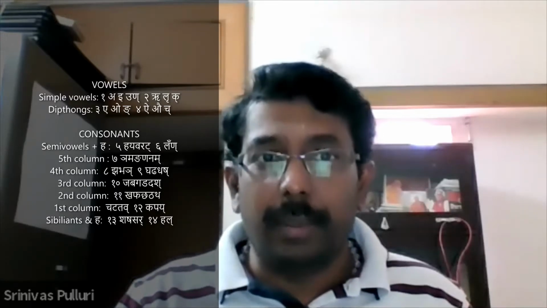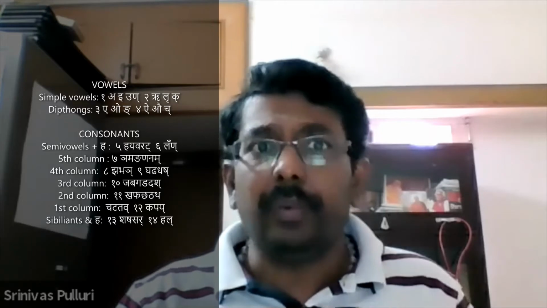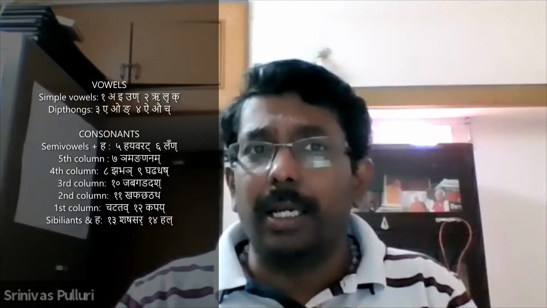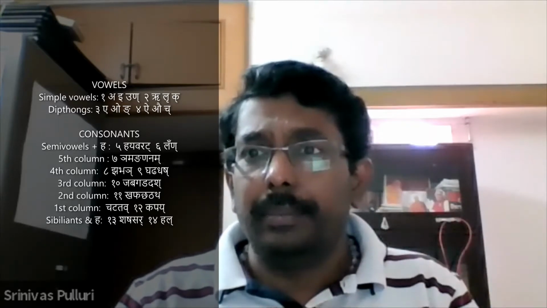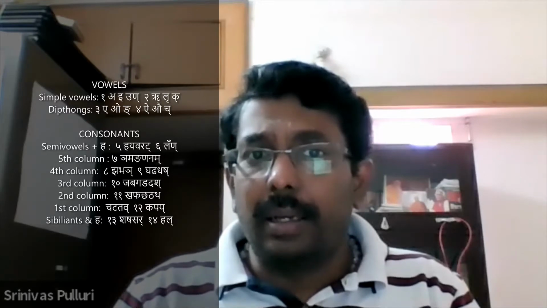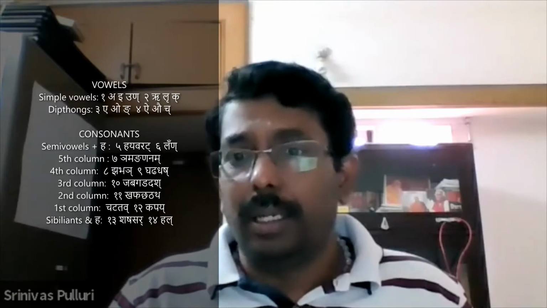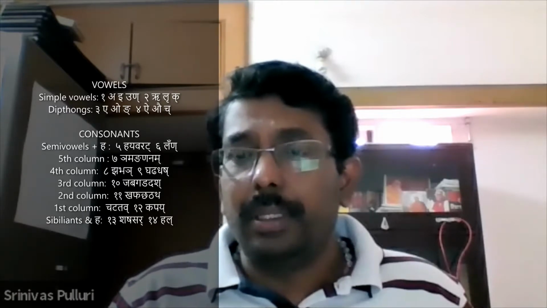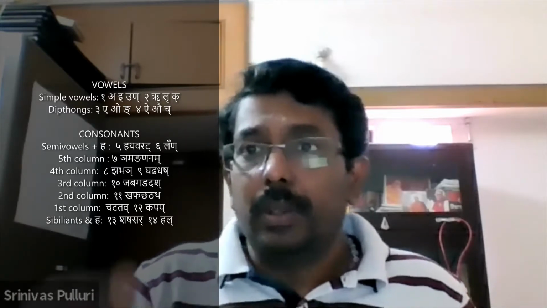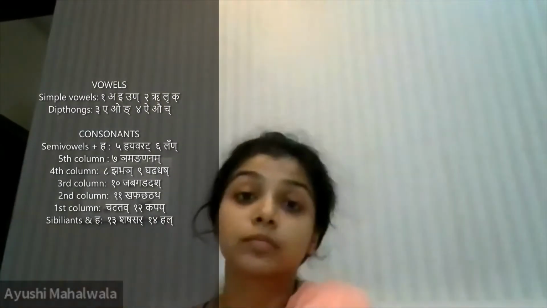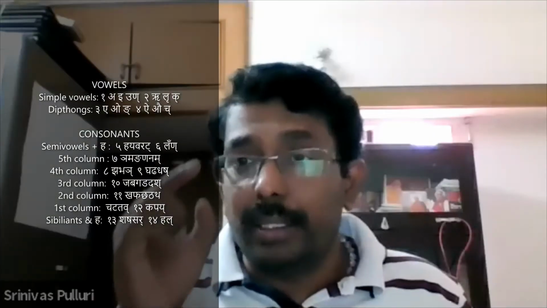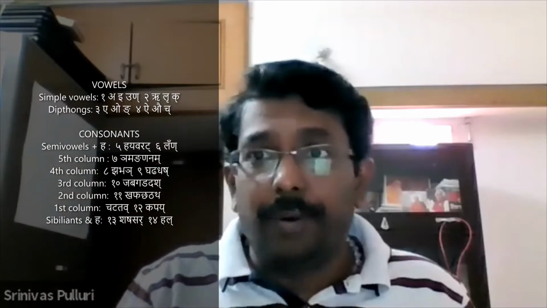From the 5 tables, what is the fifth column? The last column: in the ka group comes nga in the guttural, in the palatals comes nya. So the nasalized consonant is there in the 5th column.